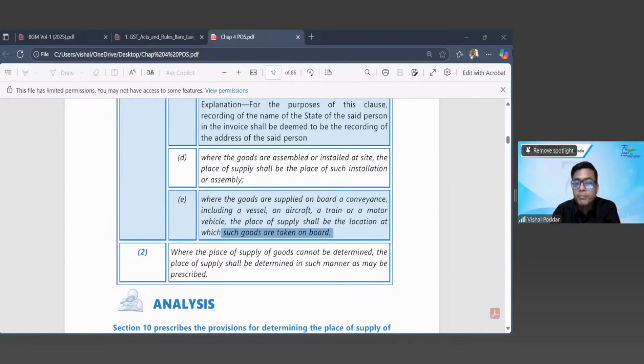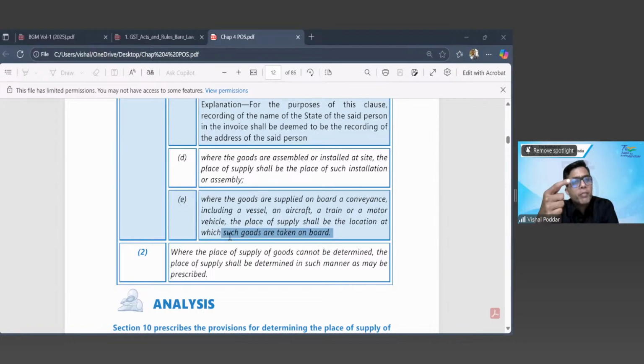Yes, Shraddha, you are right. So that is what will be the place of supply. So let us say if some of these nut pack cases were onboarded at the Chennai port, and later on I consumed it towards the last part of the flight, still the place of supply will be Chennai, where these goods were onboarded the plane. Second, let us say the juice Tetra Packs were onboarded at Mumbai. Even if I purchase it anytime later, the place of supply will be Mumbai.